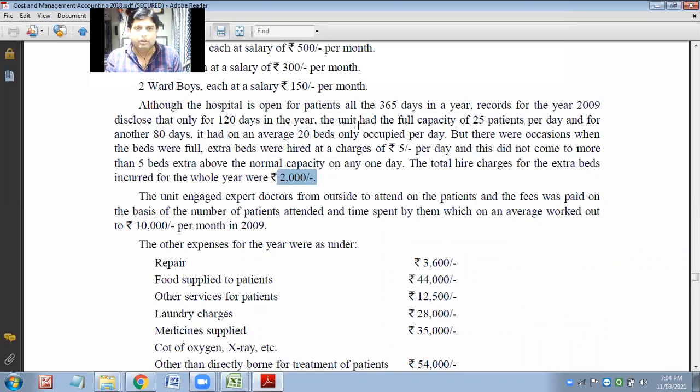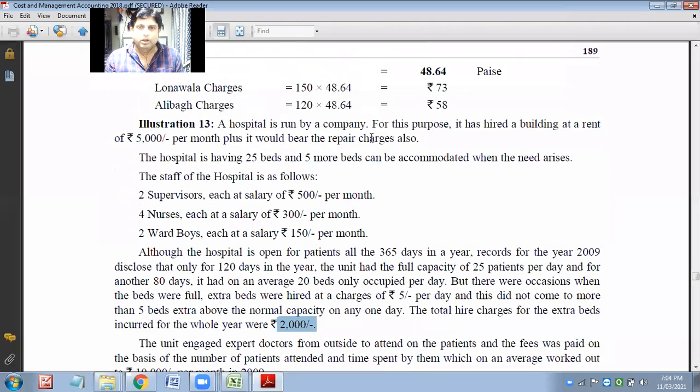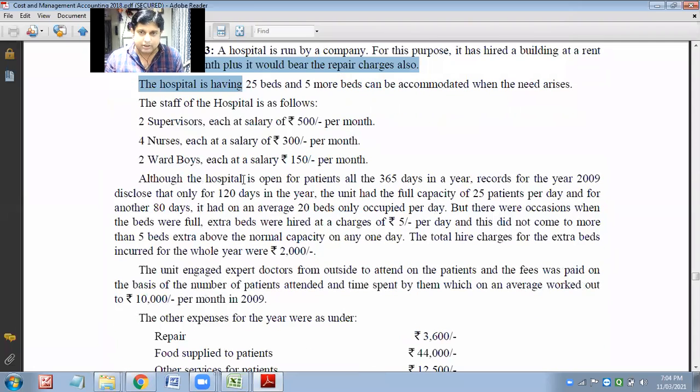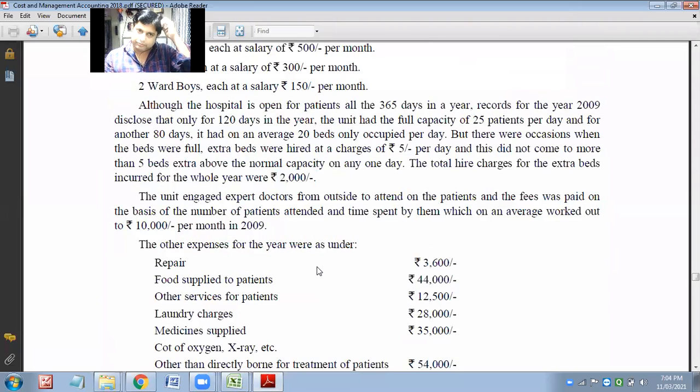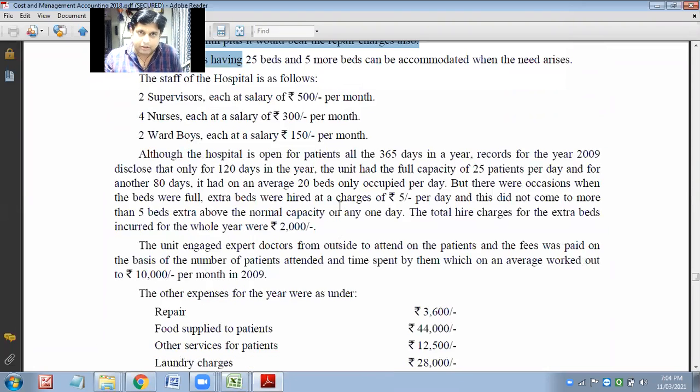So those many will be patient days, total patient days, which they are looking for. Again, what is happening here? Some details are there on a monthly basis, and some details are annual.